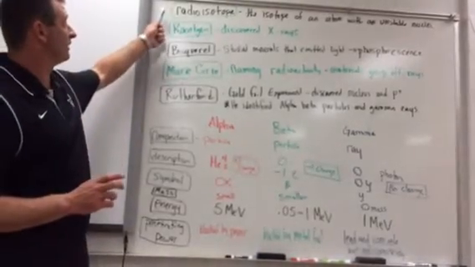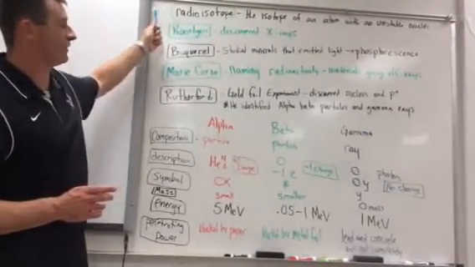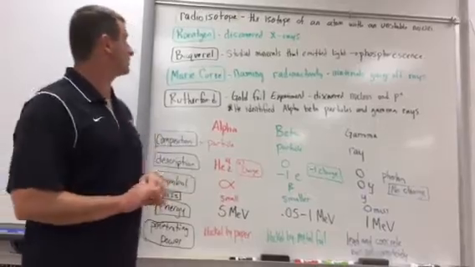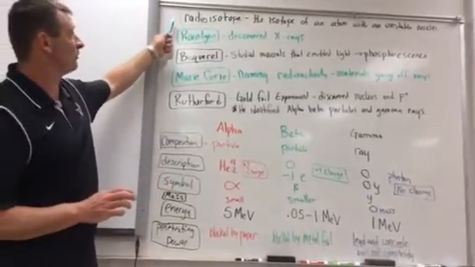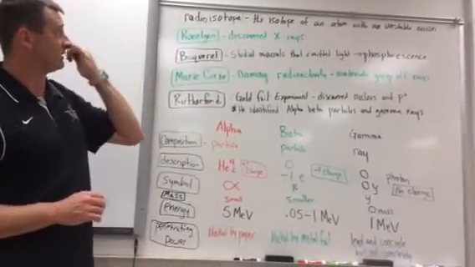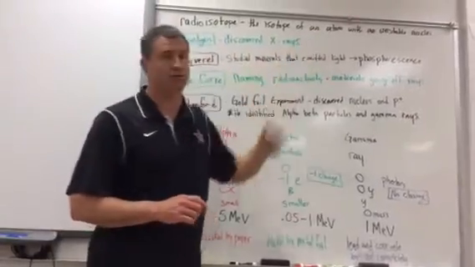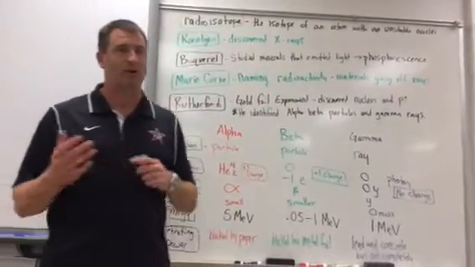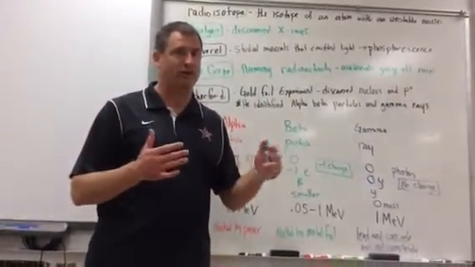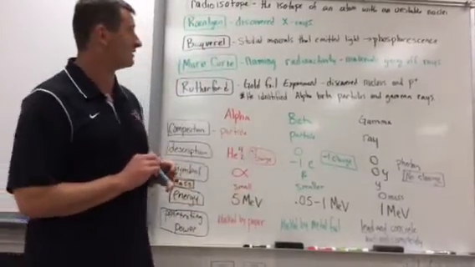We're going to start off with the history of nuclear reactions, okay? And you have to understand what a radioisotope is: an isotope of an atom with an unstable nucleus. We're going to study that when we talk about different things changing into other things. We're going to deal with radioisotopes.